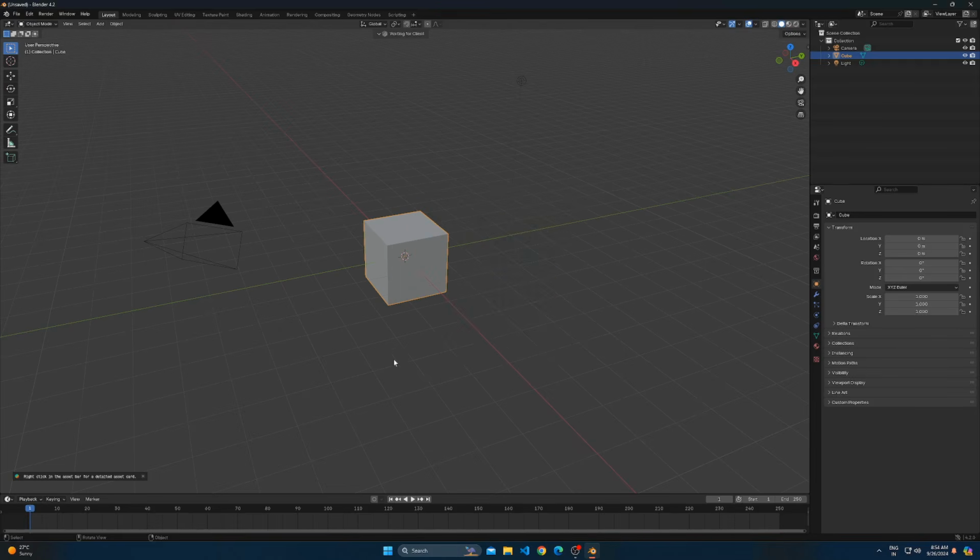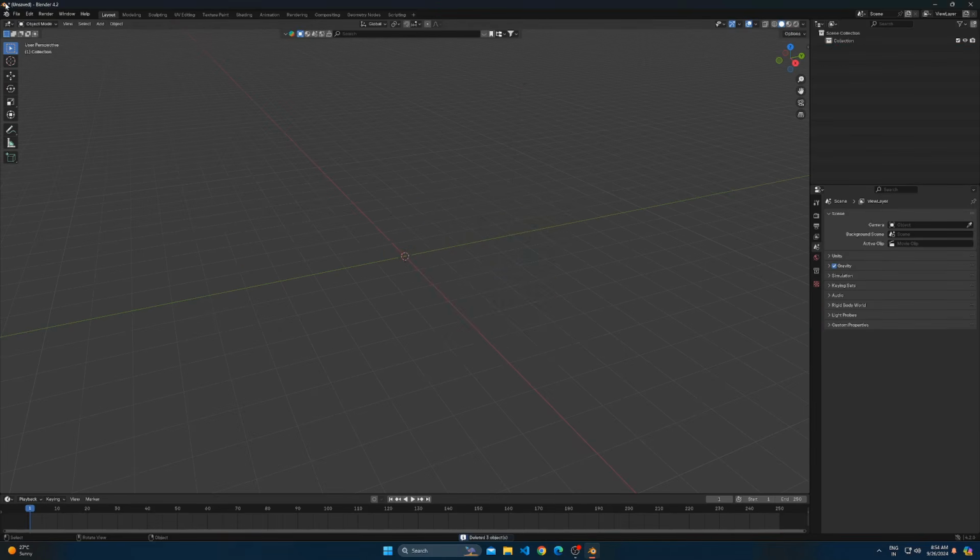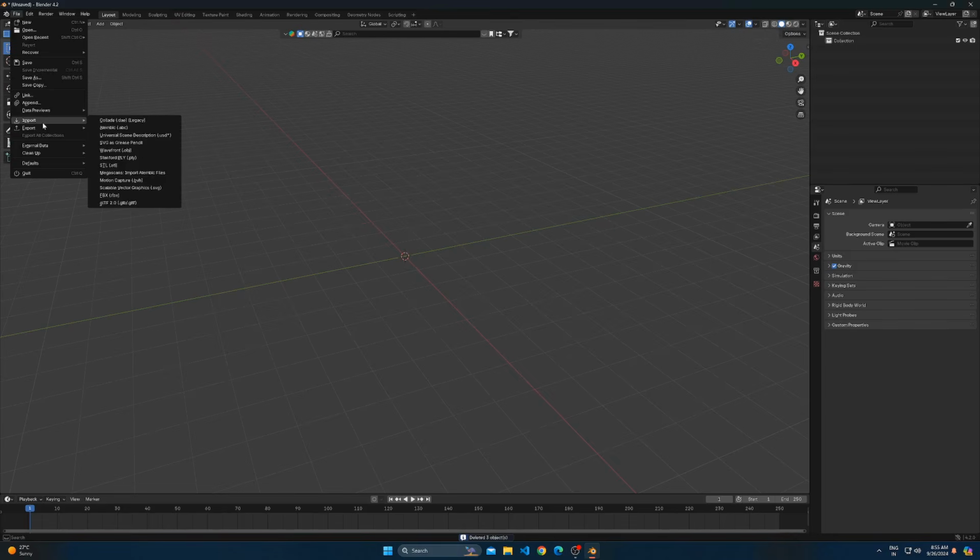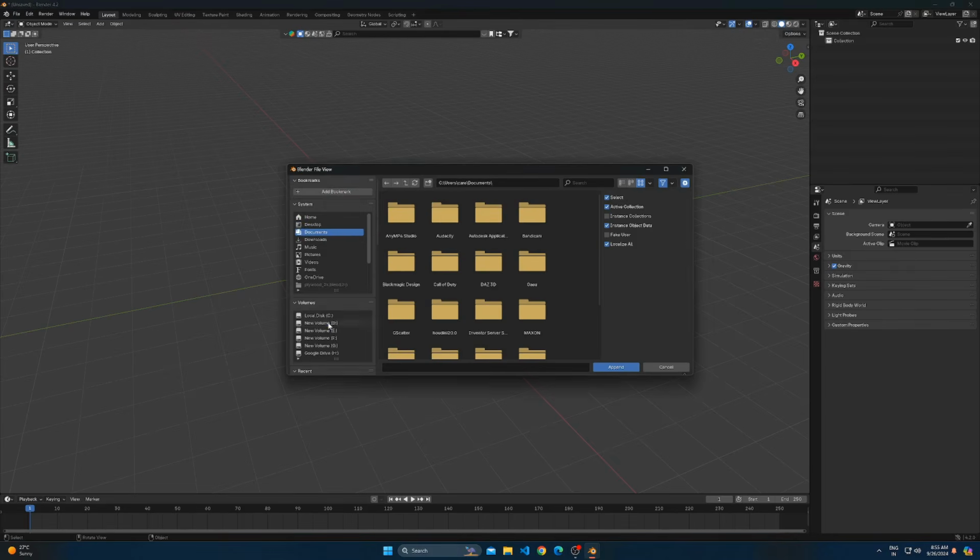Start by importing or appending a rigged 3D car model into Blender. If you want to know how to rig a car, you can check out my video coming on the i button.